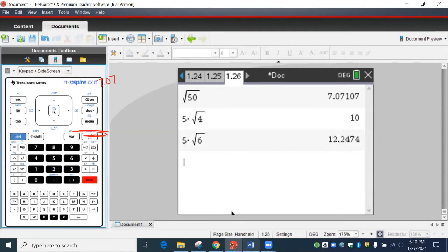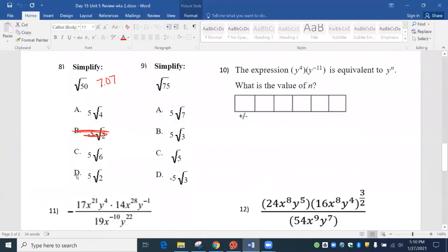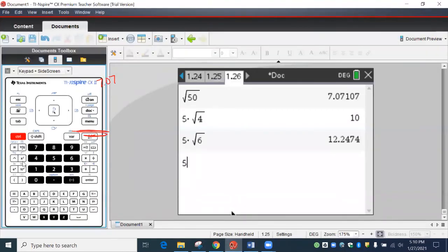Now I'm still not going to just go say D is the answer on a test. I want to see it. So 5 square roots of 2. It doesn't take long to do this. So 5 square roots of 2. And yes, those match. This is my answer.